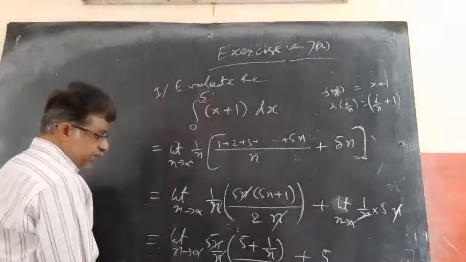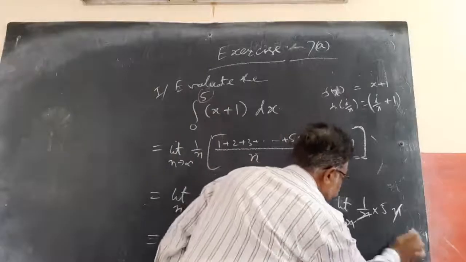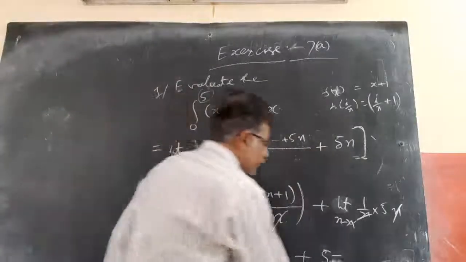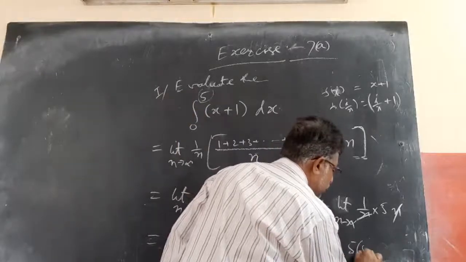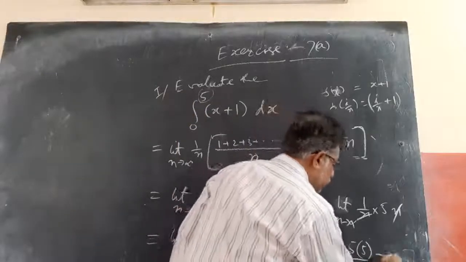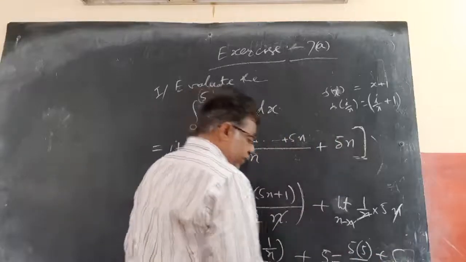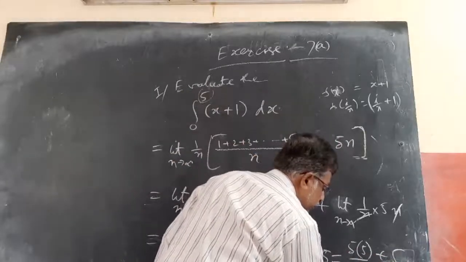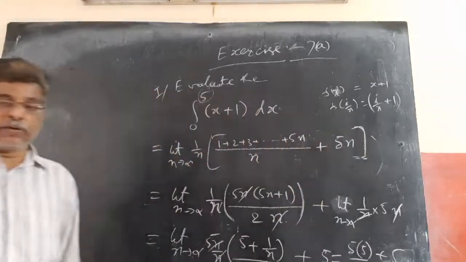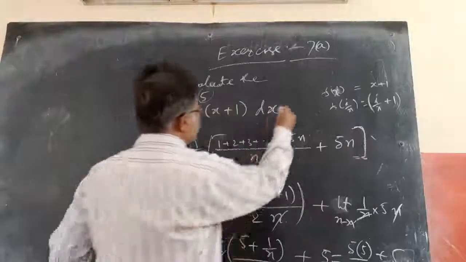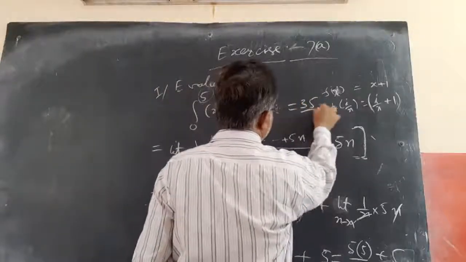So now if I apply the limit, what happens? 1 by n is 0. So 5 into 5 plus 0, that is 5 into 5 by 2 plus 5. Now if I take LCM, this is 25 plus 10, 35 by 2. So the final value of this is 35 by 2.